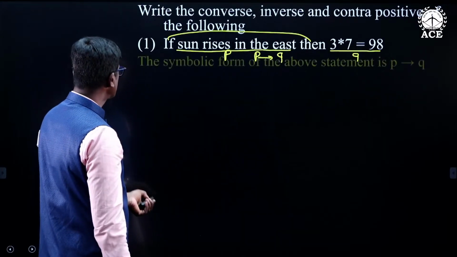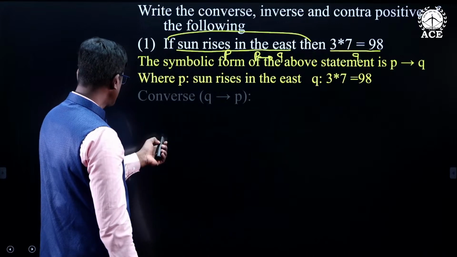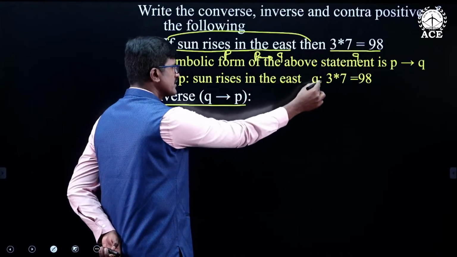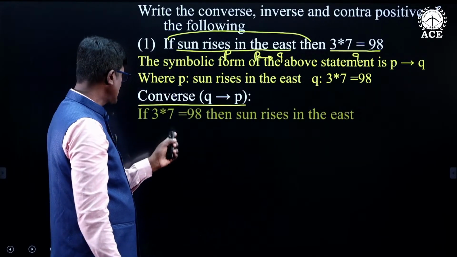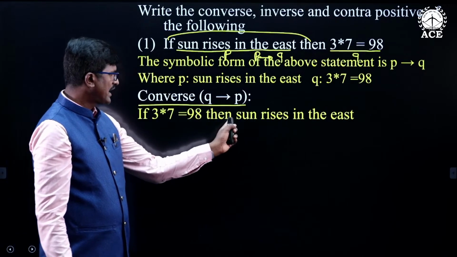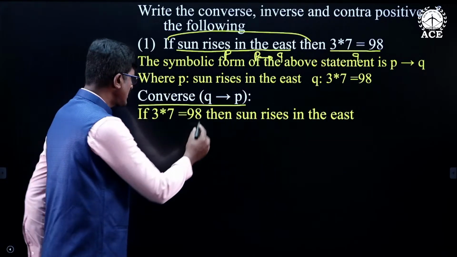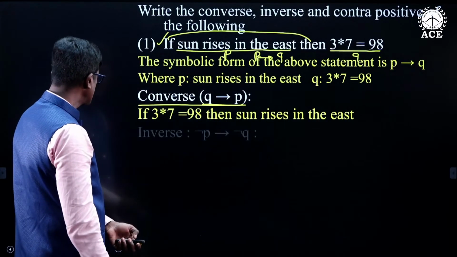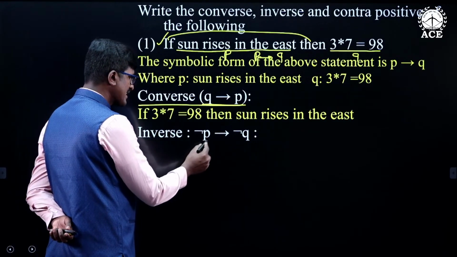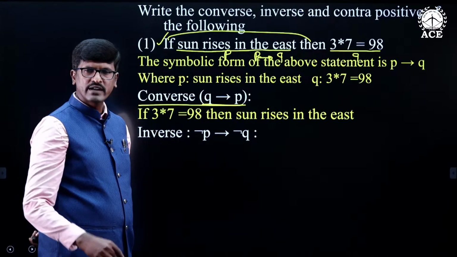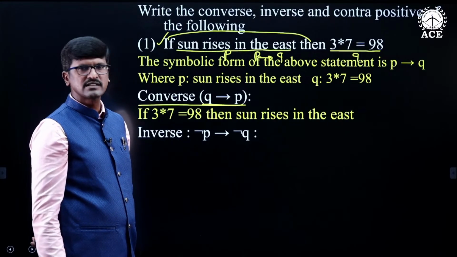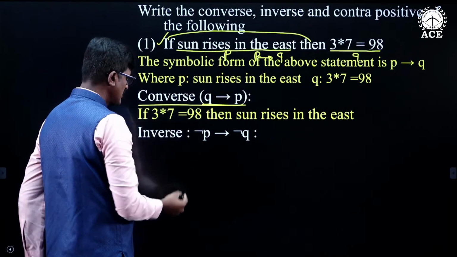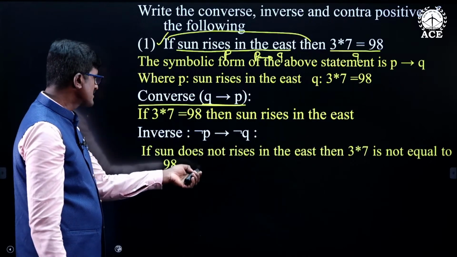Now, what is the converse of it? The converse is Q conditional P. What is Q? 3 star 7 is equal to 98. If 3 star 7 is equal to 98, then the sun rises in the east. This is the converse for the given conditional statement. The next one is the inverse. Inverse is nothing but negation P conditional negation Q. You have to take the negation of P and the negation of Q. P is the sun rises in the east, so negation P is: the sun does not rise in the east.